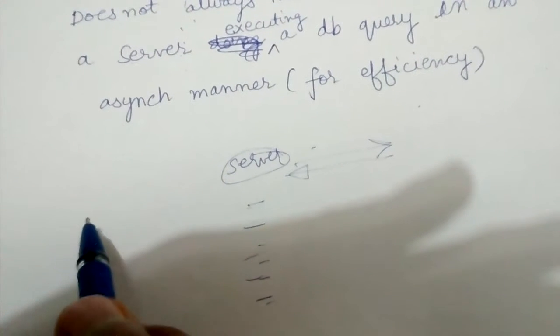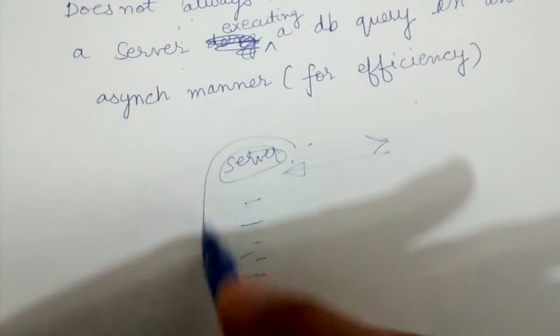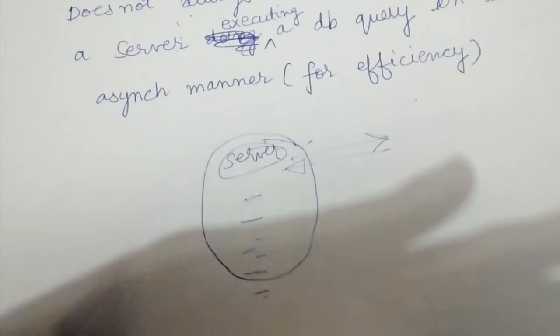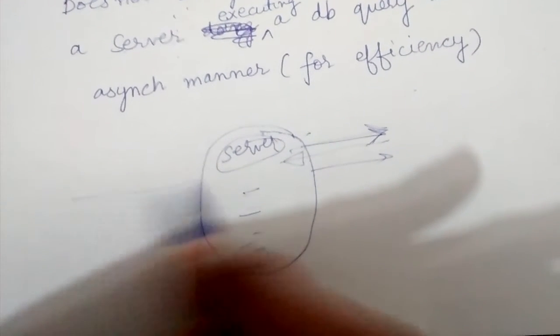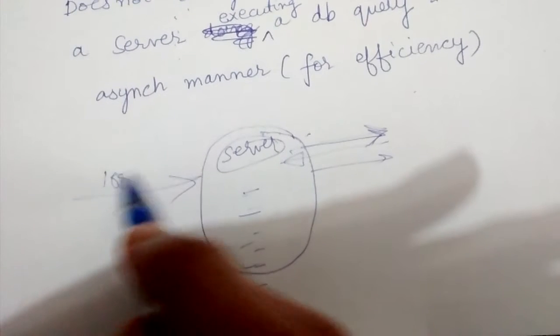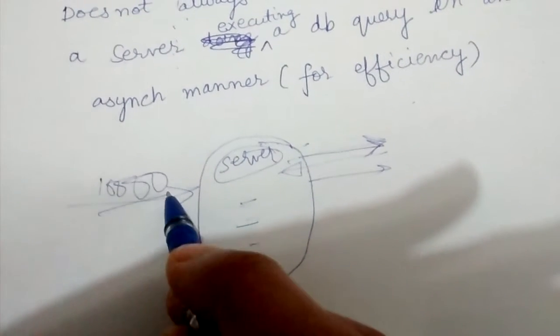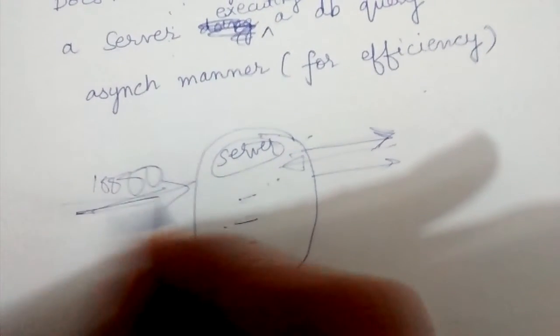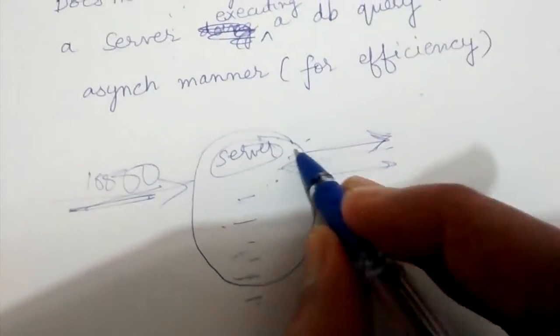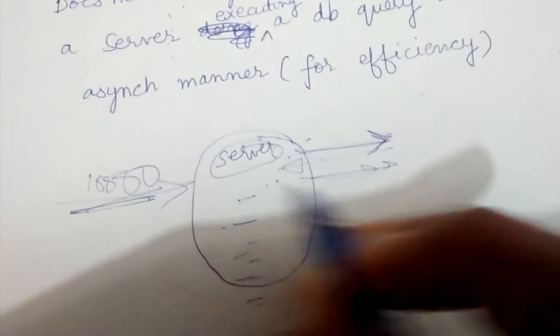Let's say this is an online shopping server and it needs to query the database, and let's say 10,000 requests are coming per second, or per millisecond, something like that. Maybe a very high volume of requests are coming, so it is querying the DB again and again very quickly.